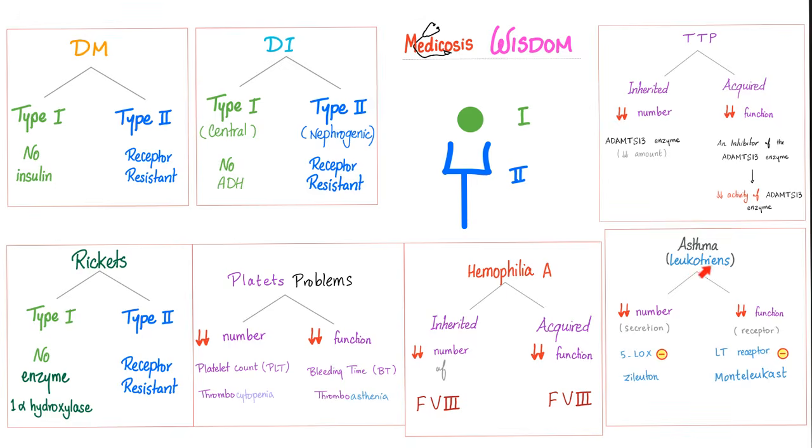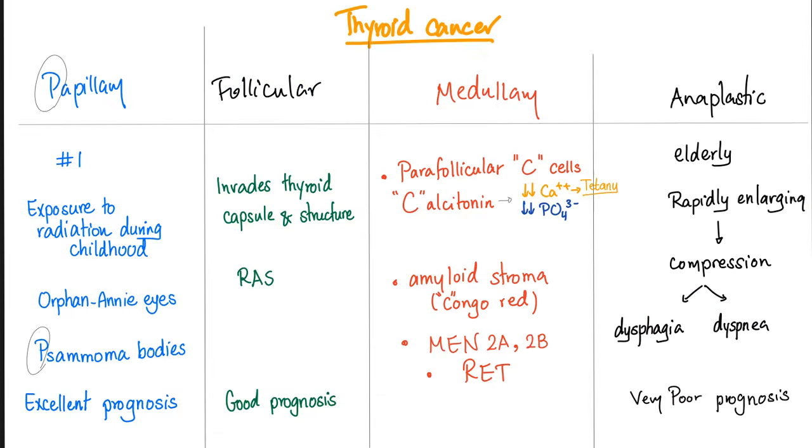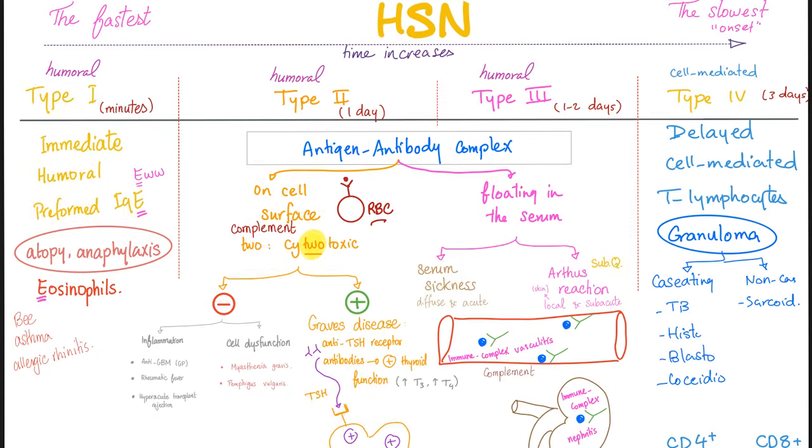Treatment of asthma could be targeted to decrease the amount of leukotrienes or to decrease their function by inhibiting the receptor. There are 4 main types of thyroid cancer: papillary, follicular, medullary, and anaplastic, and we'll talk about this in a separate video. Hypersensitivity reactions.